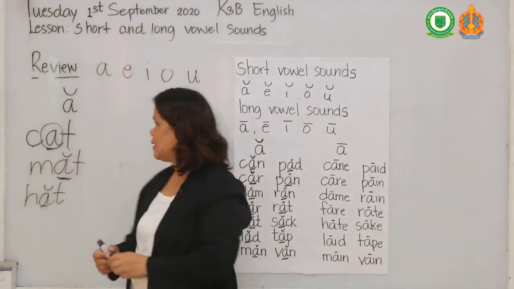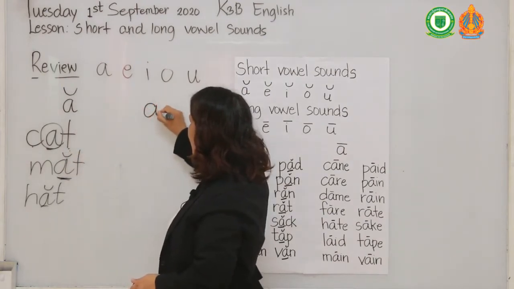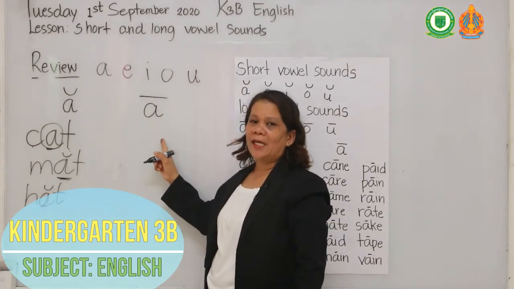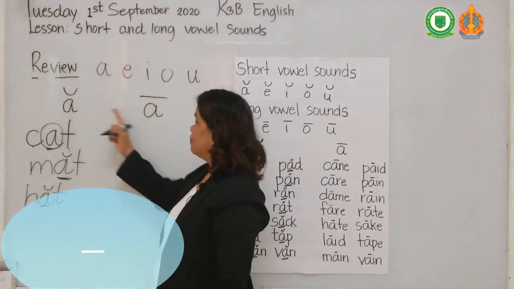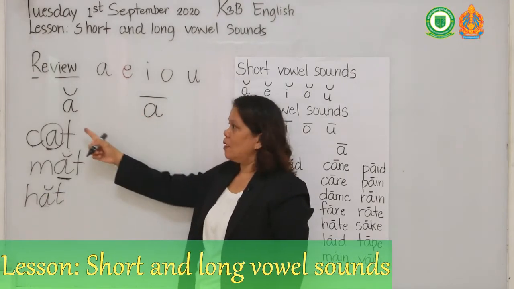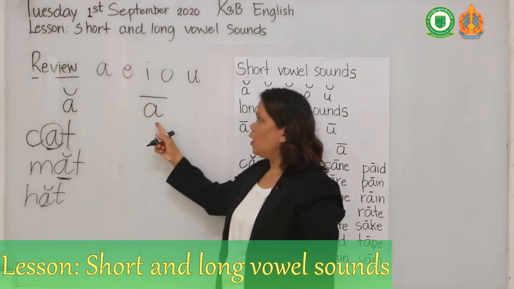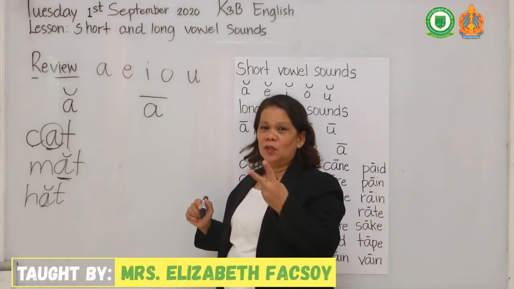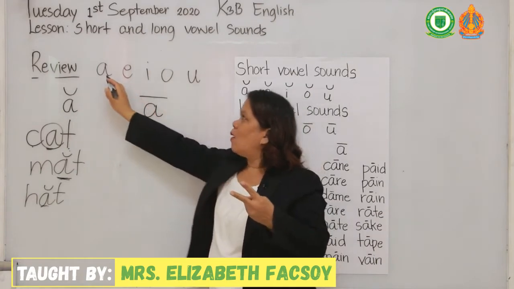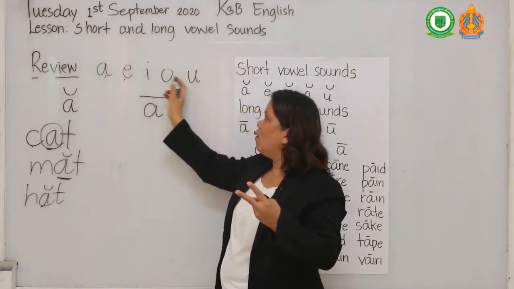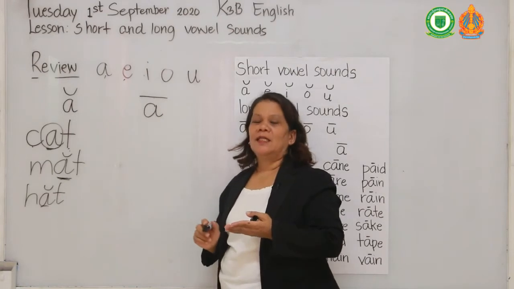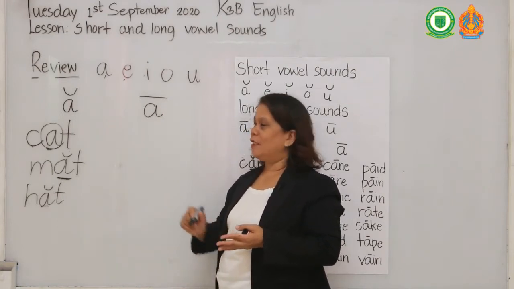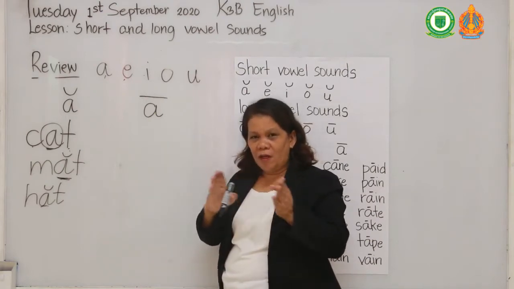For the long sound, we put a line over the letter A, like this. This is a long A. Long A has two vowels, okay? Vowels A, E, I, O, U. If we say it is a long vowel, we cannot say "a," but it is "A," very long.